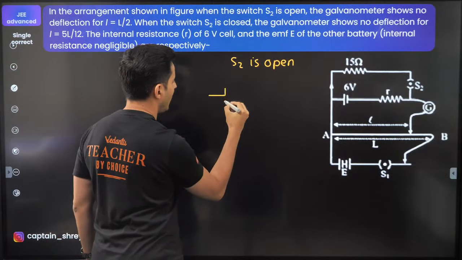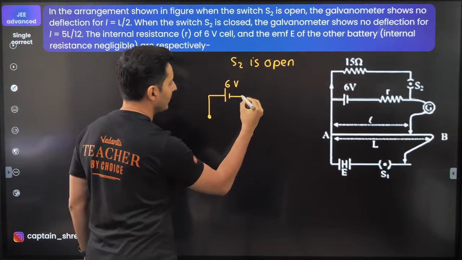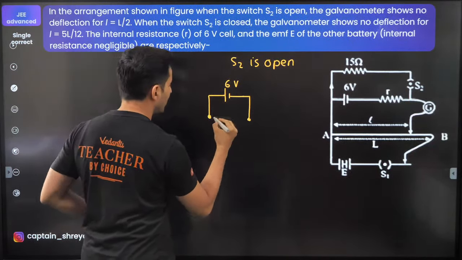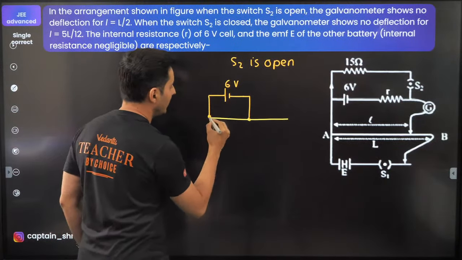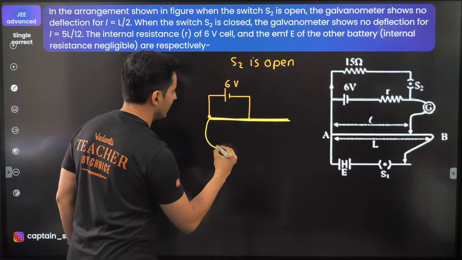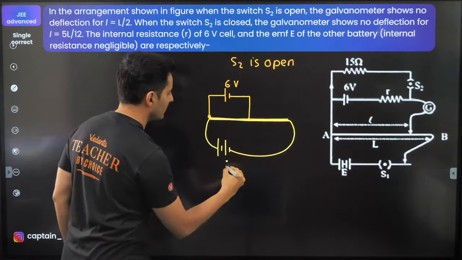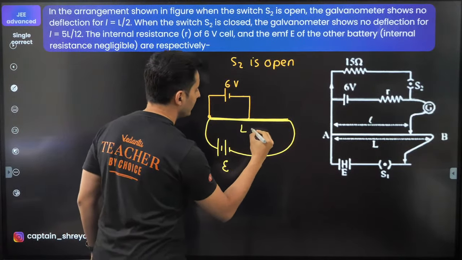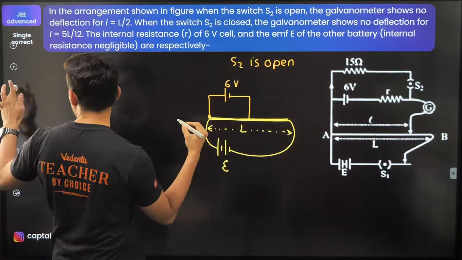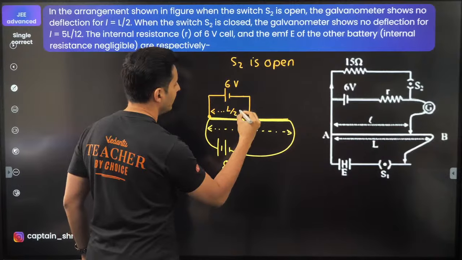So it's just like you have this 6 volt battery which is connected one over here and the other one is connected here, and then you have this potentiometer wire, having a certain length and connected to your EMF E. So this whole thing is basically L and the balancing length is basically L by 2.